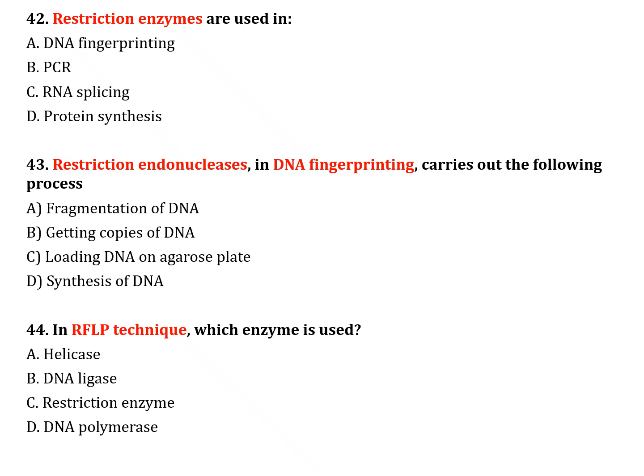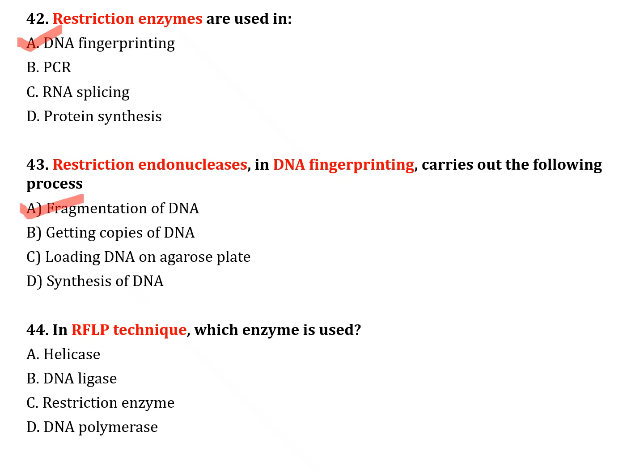The next question, number 42. Restriction enzymes are used in: option A, DNA fingerprinting; option B, PCR; option C, RNA splicing; option D, protein synthesis. The correct answer is option A, DNA fingerprinting. The next question, number 43. Restriction endonucleases in DNA fingerprinting carry out the following processes. Option A, fragmentation of DNA. Option B, getting copies of DNA. Option C, loading DNA on agarose plate. Option D, synthesis of DNA. The correct answer is option A, fragmentation of DNA.